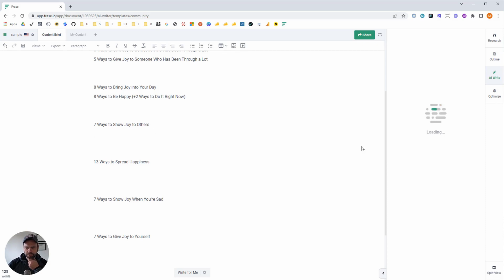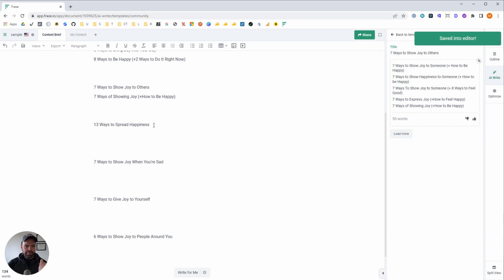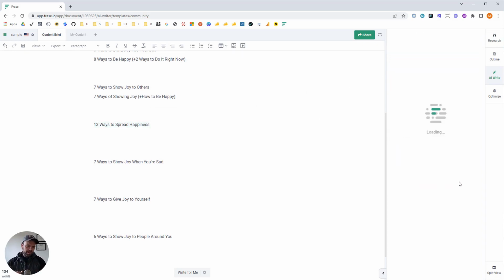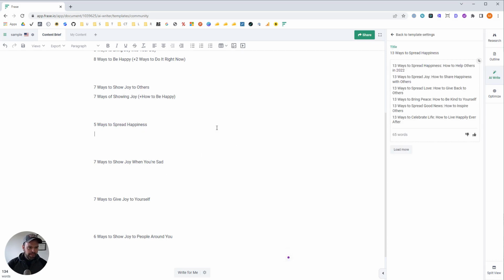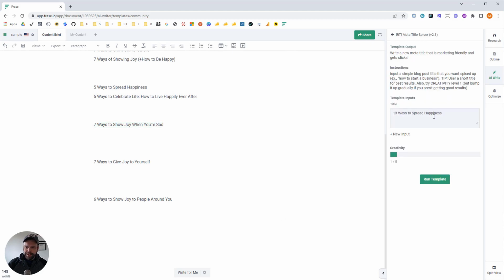7 ways to show joy to others. Let's see what we get. Plus how to be happy. Love it. Now this is 13 ways to spread happiness, although I'm going to dial this back to 5 ways to spread happiness. How to give back to others. Perfect. No, you know what? That's too far off. That's really interesting. 5 ways to celebrate life. Oh, I like that. That sounds like a good article.